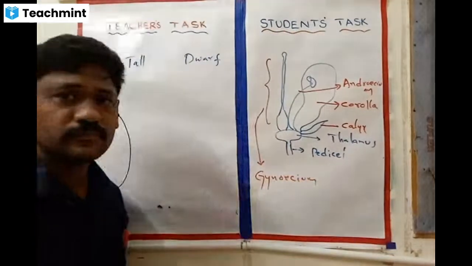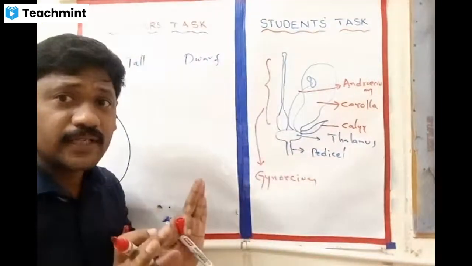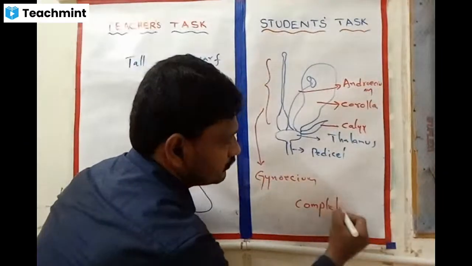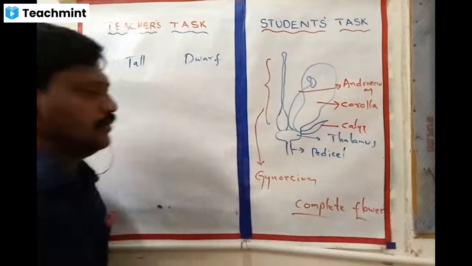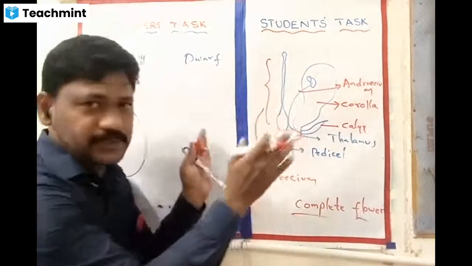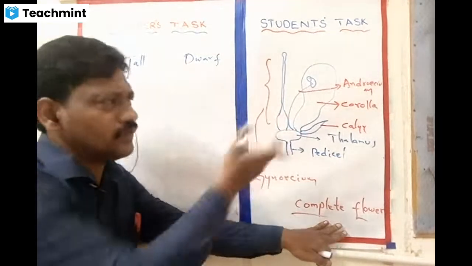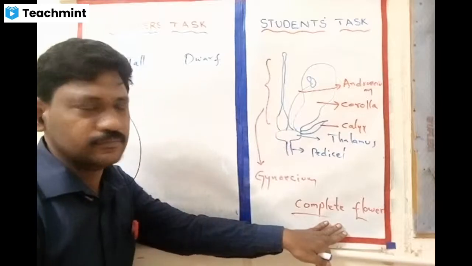Right. When all these four parts are present, then the flower is called a complete flower. You cannot expect all flowers to have all the parts. If any one of the whorls is missing, then we call it an incomplete flower.